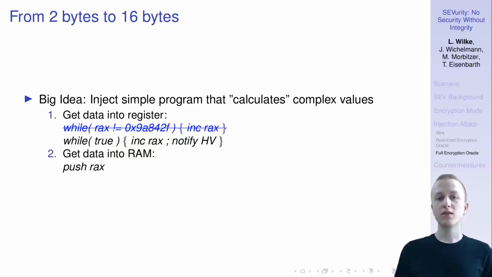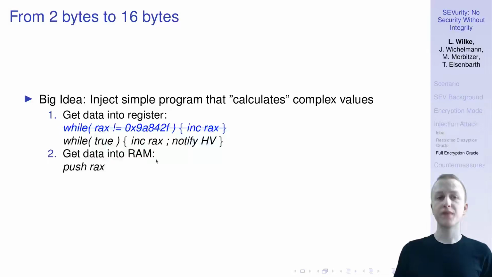So this could, for example, be a call to SEVurity, which is an emulated instruction, so it triggers some handler function in the hypervisor. Or we could place this code in a way that we can force a page fault every time Rax was incremented. Now the hypervisor simply has to listen to these signals and can deduce the state of Rax here. And if we reach the correct value, the hypervisor simply rewrites this code here to move on with the second